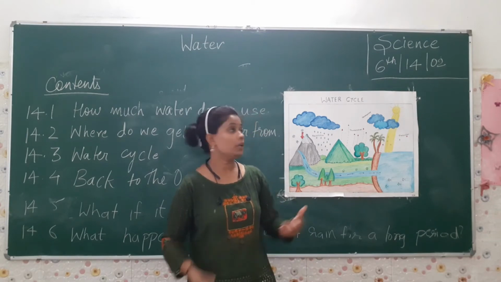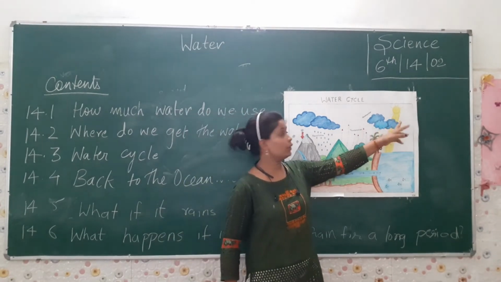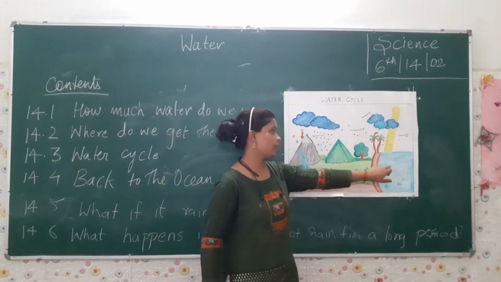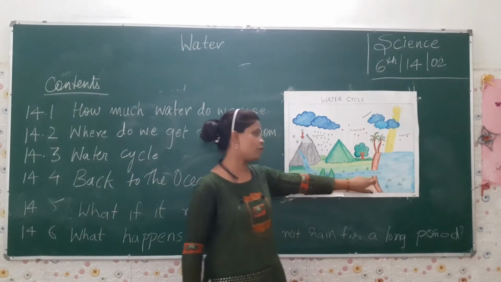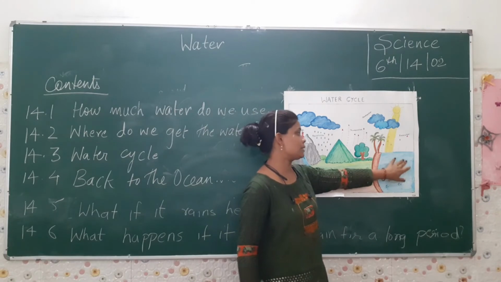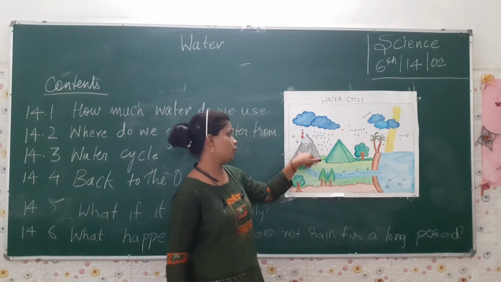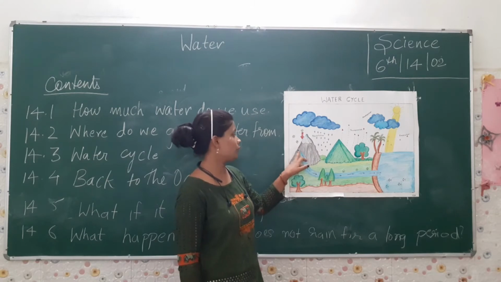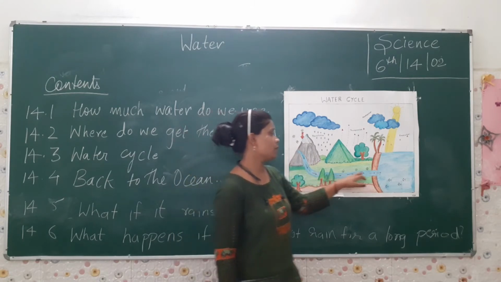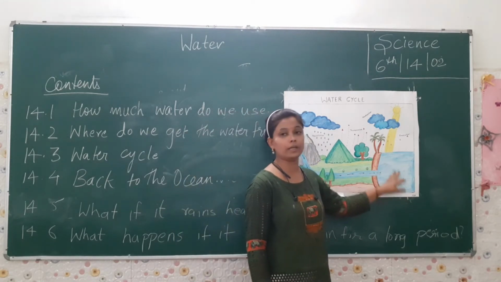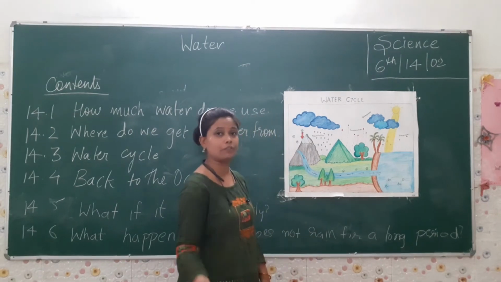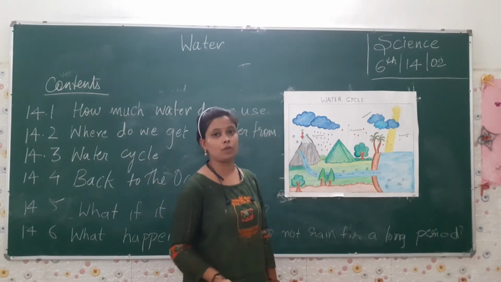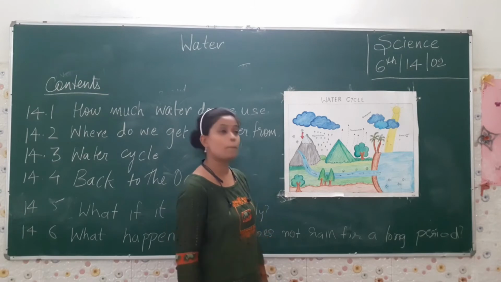So if the sun is bright, due to its rays, the water, which type of water is this? It is river water. Look, these are the mountains I have made. From here through the streams, the water has gathered over here. It can be ocean water or river water, any type of water from the water bodies.